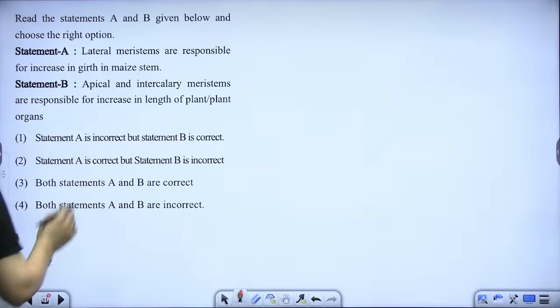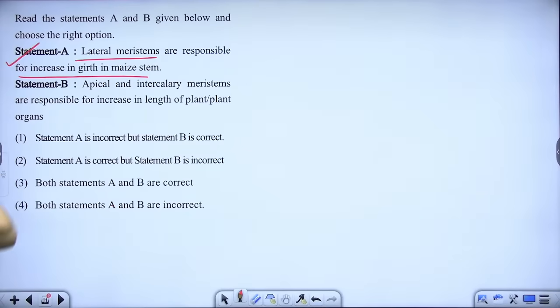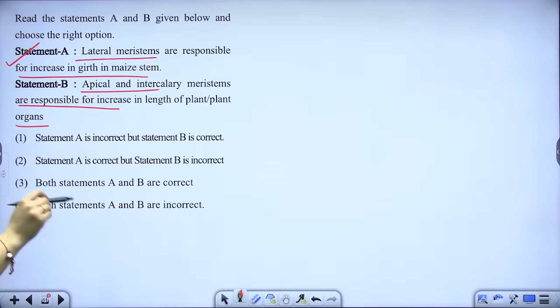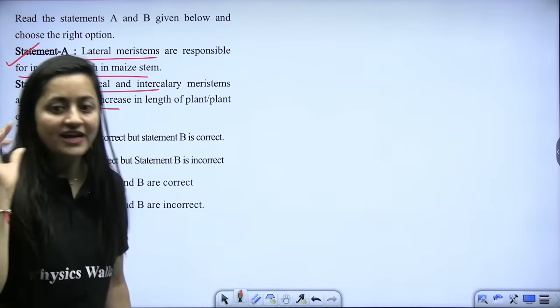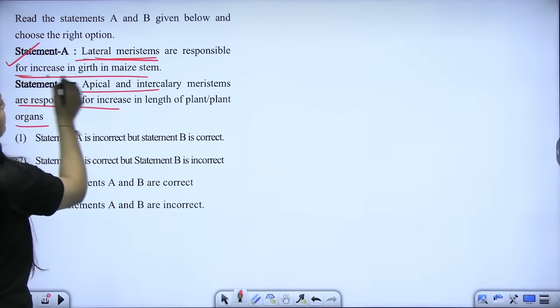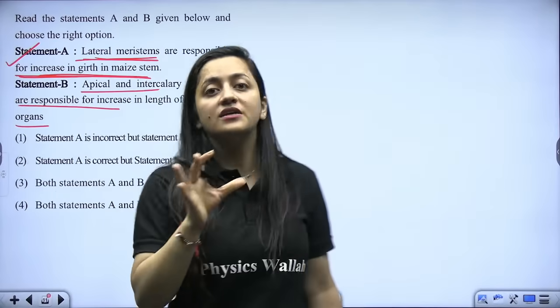Excellent. Next question. Read the statement and answer the question here. Lateral meristems are responsible for increase in girth in the maize stem. Apical and intercalary meristem are responsible for increase in the length of the plant. Let me explain the answer here as well. Is lateral meristem responsible for increase in girth in the maize stem?